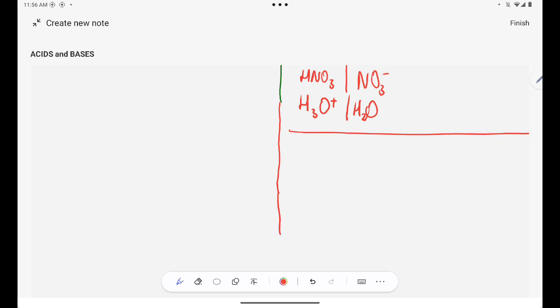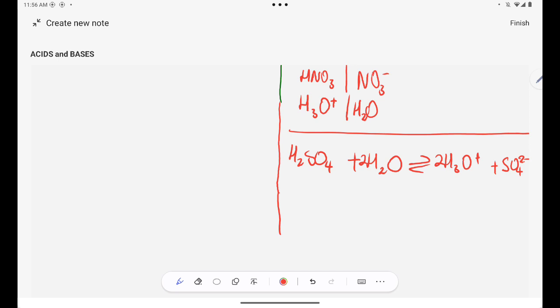So in this case, let's now focus on sulfuric acid. Sulfuric acid is a diprotic acid, right? Which simply means it donates 2 protons. And it does that in a 2-step process, but I will only write the final reaction.